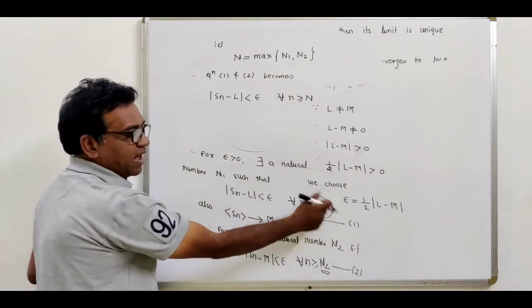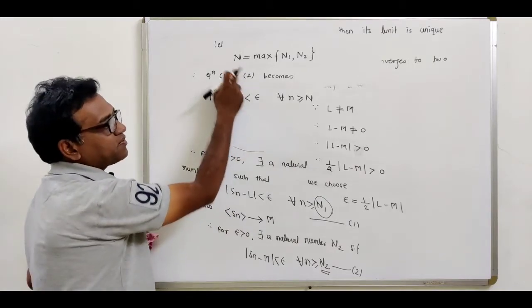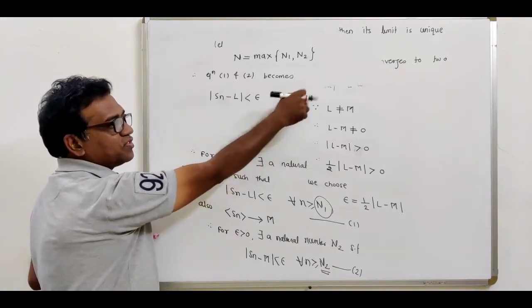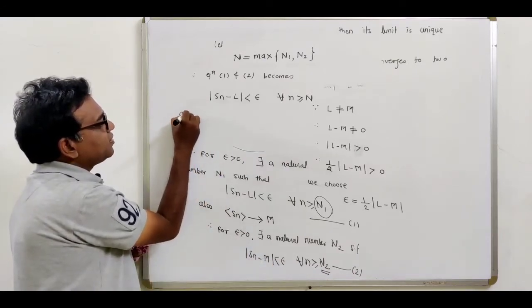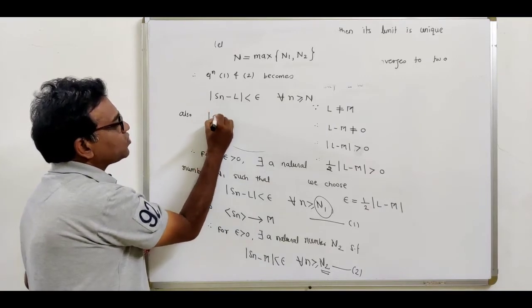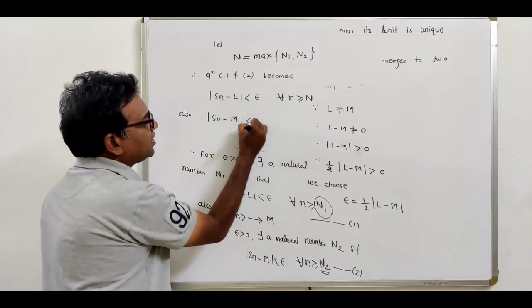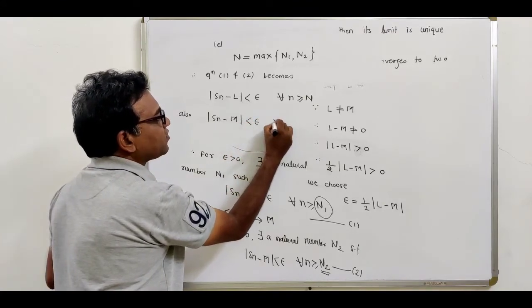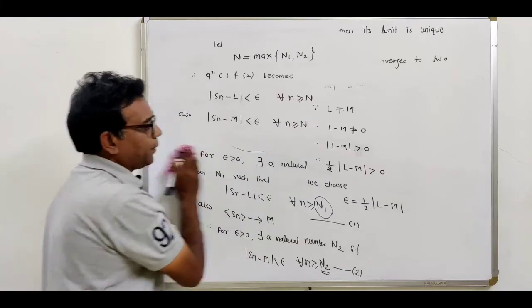So instead of n1, we are using the maximum, which we take as capital N. Also we can write the second equation: modulus of Sn minus M is less than epsilon, and this is valid for all n greater than or equal to capital N.